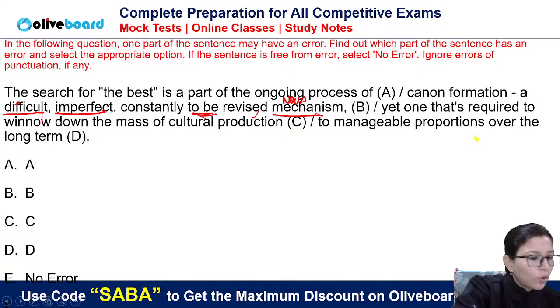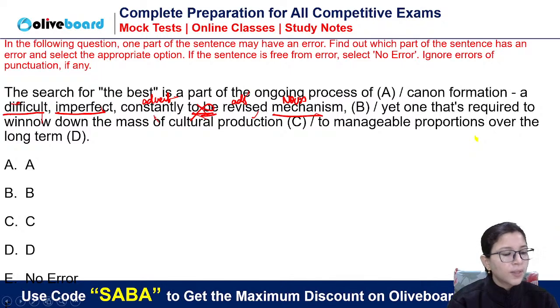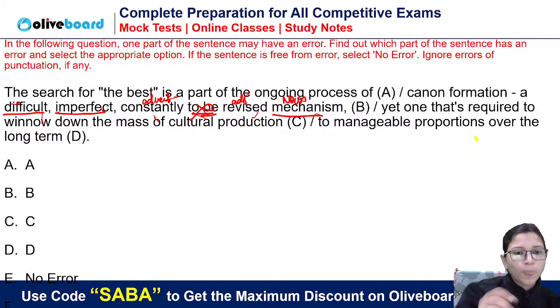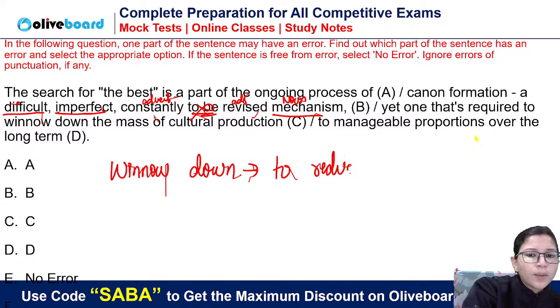Do we need a verb here? Not at all. We need an adjective only. So even if you see parallelism, we need an adjective. And to qualify that adjective, we have used an adverb. Simple. So you can apply the concept of parallelism anywhere. Winnow down means it should be in your mind in a way, okay? To reduce the size or number of something.